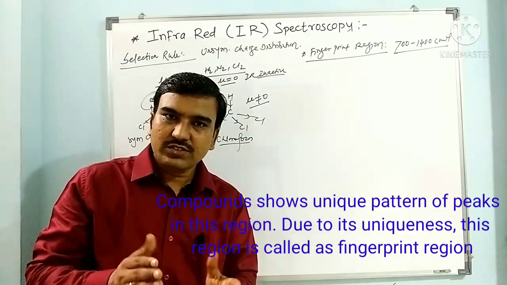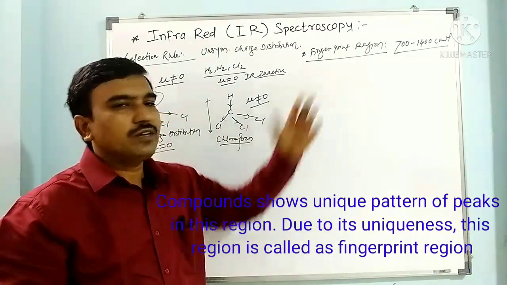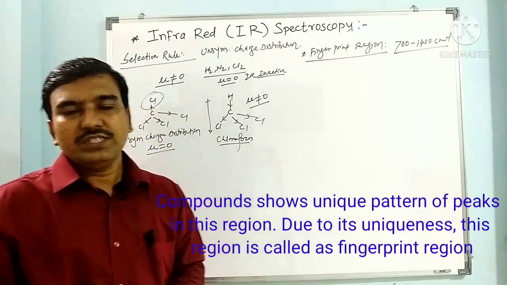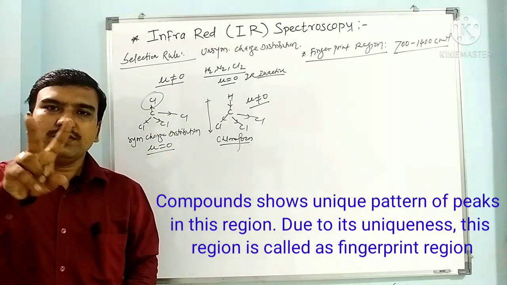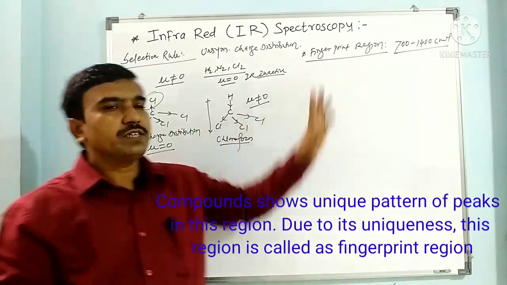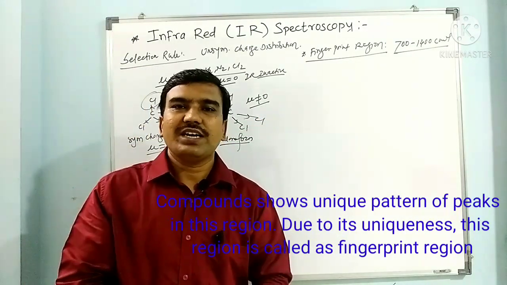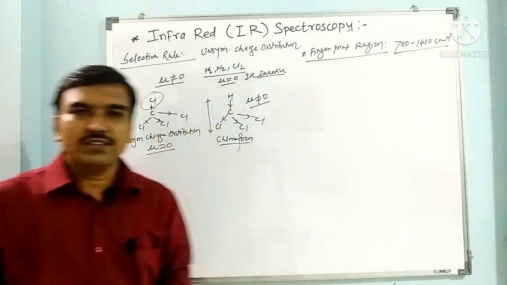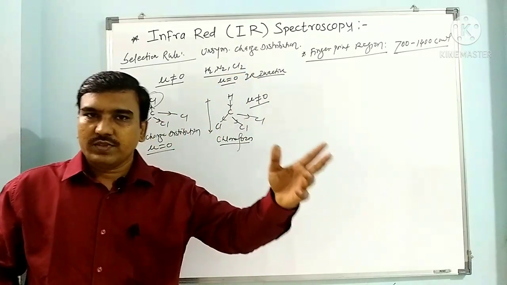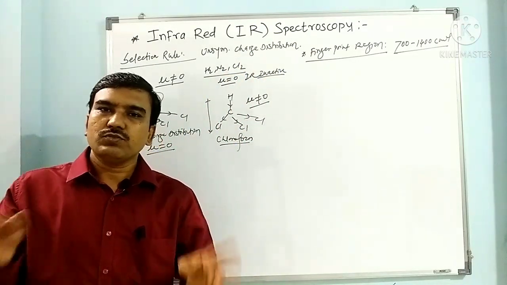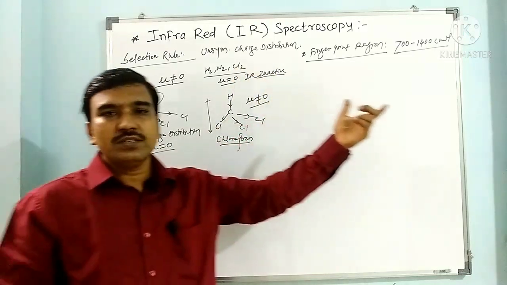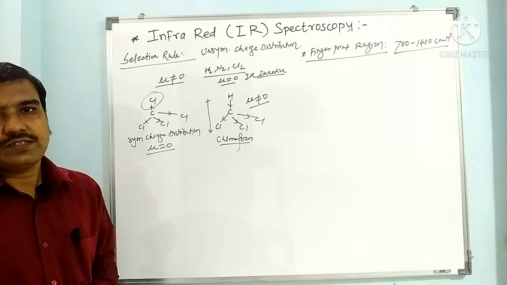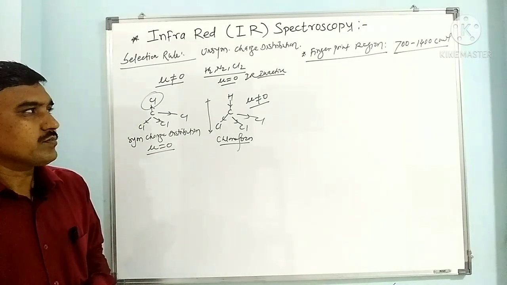Like the uniqueness of fingerprints, it has a unique pattern in this region, hence it is called the fingerprint region. It means if two compounds' spectra in this fingerprint region match, then both compounds are identical. If not matched, then both compounds are non-identical. Other regions of the spectrum may match for two different compounds, but in this region, no two compounds have the same pattern.